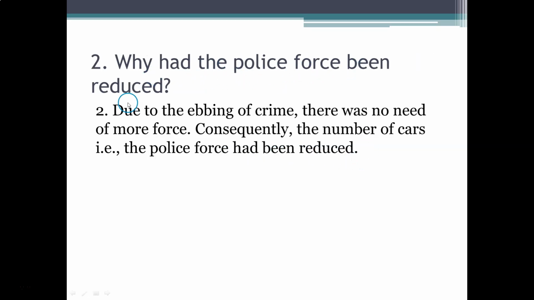Why had the police force been reduced? Answer. Due to the ebbing of crime, there was no need of more force. Consequently, the number of cars, that is the police force, had been reduced.